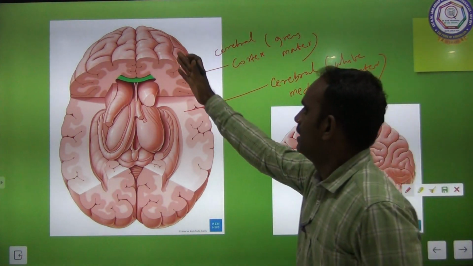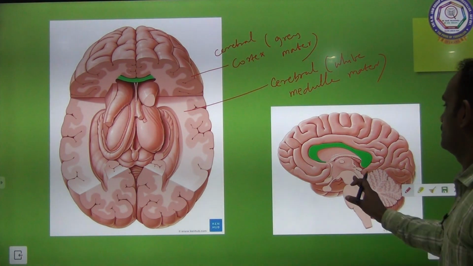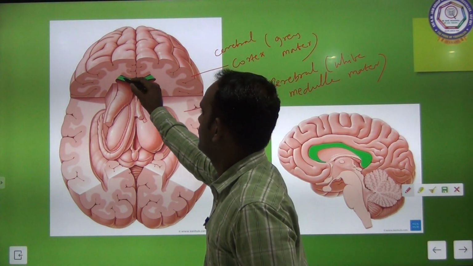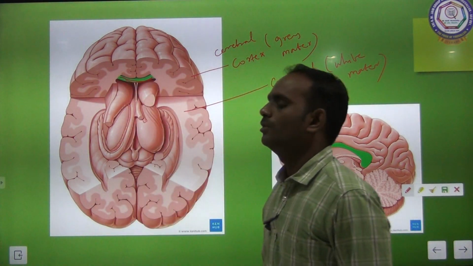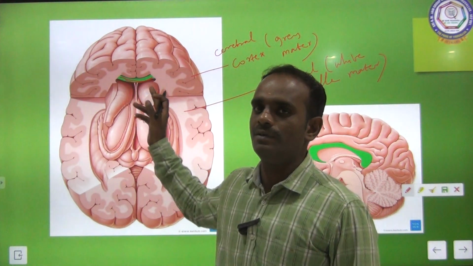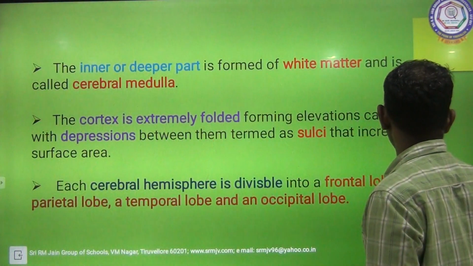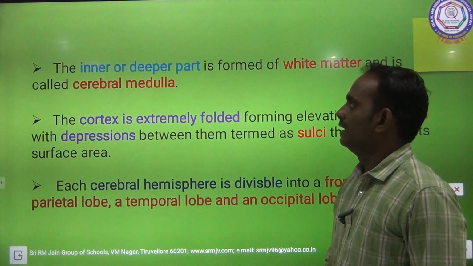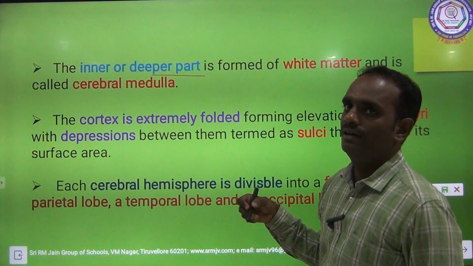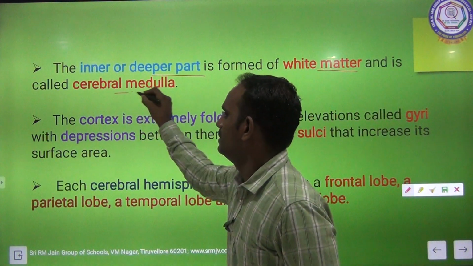So this is the longitudinal section of the brain, the normal structure of the brain. These two hemispheres are interconnected with the nerve fiber called the corpus callosum. Clear? Very important, one more question. The inner and deeper part is formed of white matter and is called the cerebral medulla.